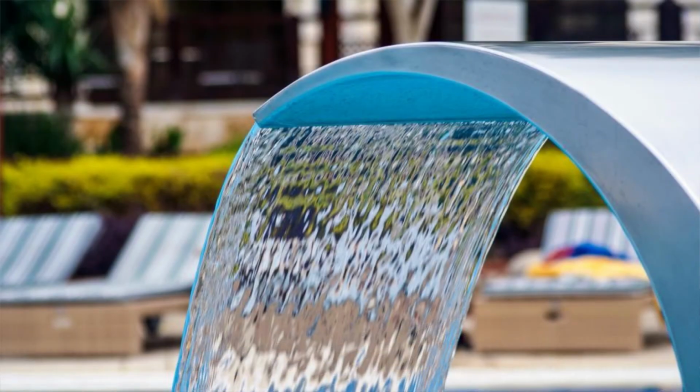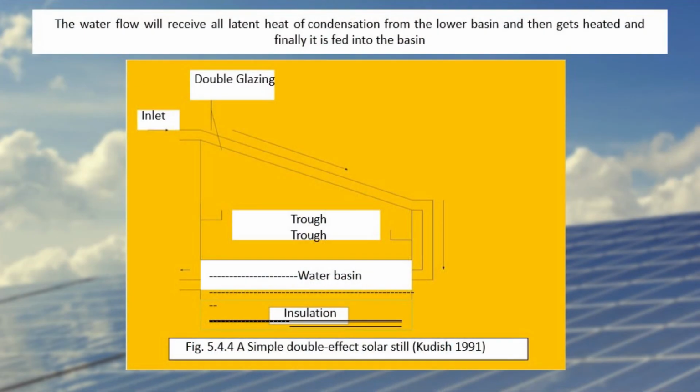In a simple double effect solar distillation system, water is allowed to flow through the space of double glazing system so that evaporation does not take place as in the case of open water flow over the glass cover. The water flow will receive all latent heat of condensation from the lower basin and then gets heated, and finally it is fed into the basin as shown in the figure.